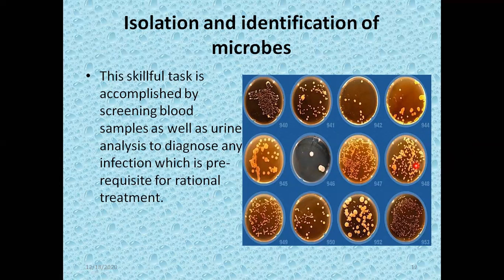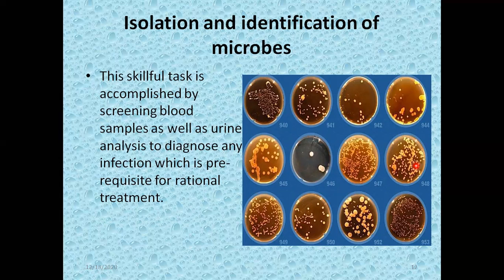You know that different microbes are responsible for different types of diseases, and when we know about the nature of the microbe, then we are in a much better position to treat them, because antibiotics are not equally effective for all microorganisms. There are certain antibiotics which are effective for gram positive bacteria, and ineffective for gram negative bacteria.